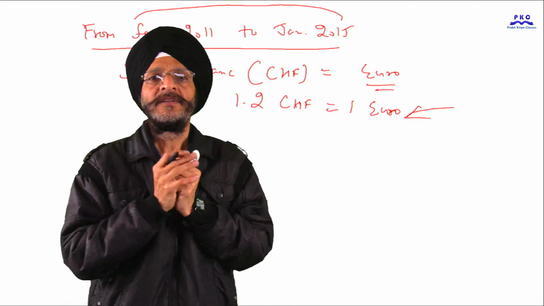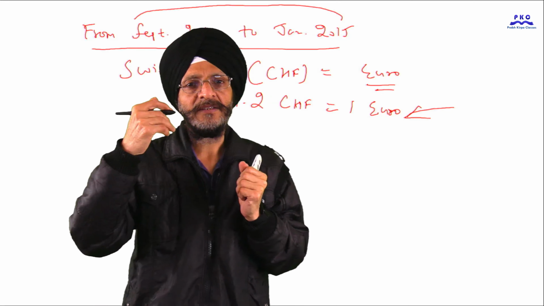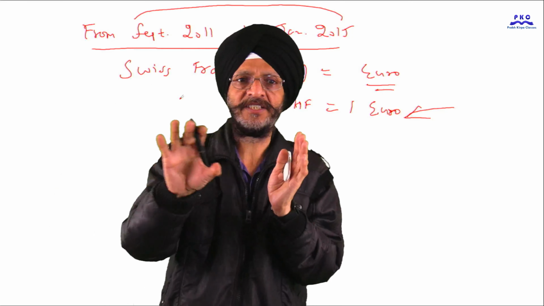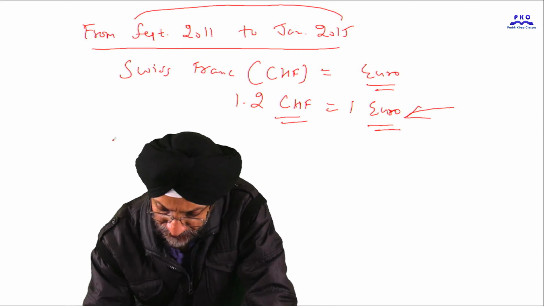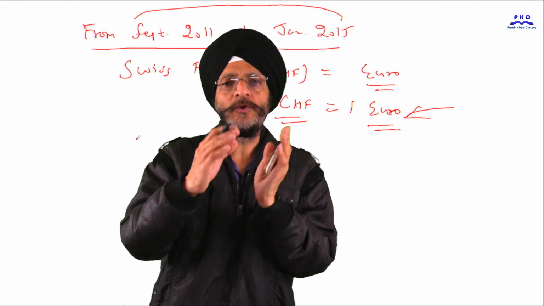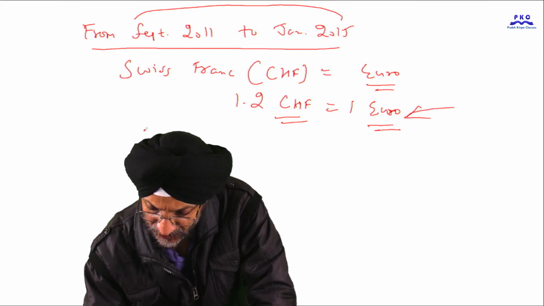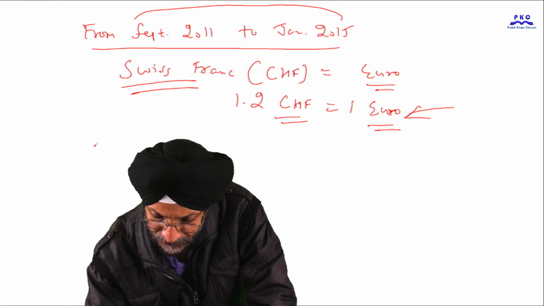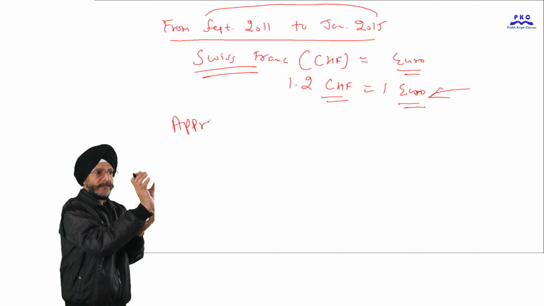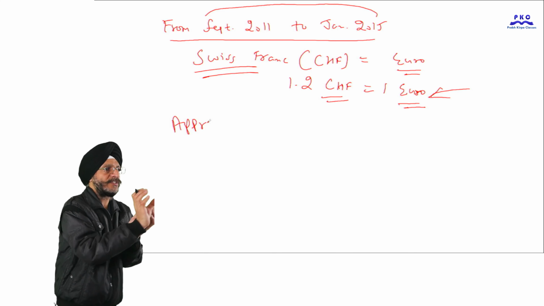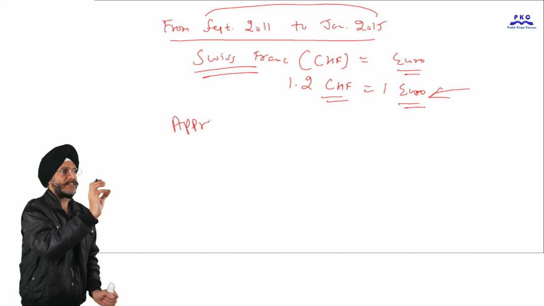We have mentioned only approximate figures. But in January 2015, they abandoned the policy of maintaining the exchange rate between the Swiss franc and euro. Due to this abandonment, the Swiss franc appreciated. It is the currency of Switzerland and Liechtenstein. Liechtenstein is also a small nation between Austria and Switzerland. Both these countries have the same currency, the Swiss franc.